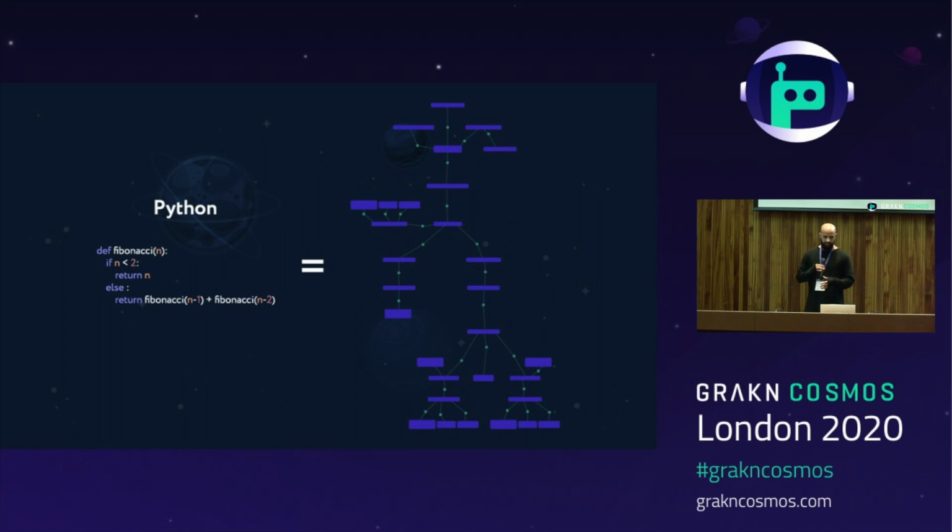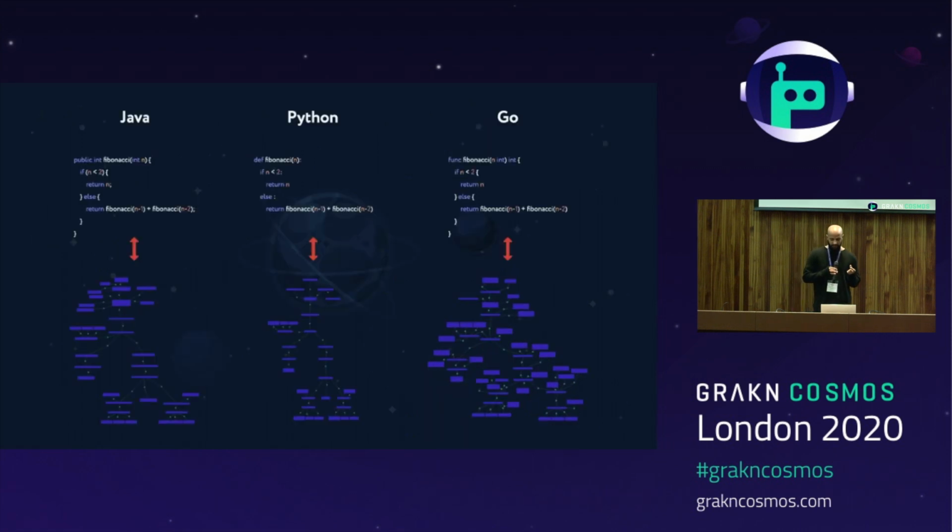There is a problem though, and that's that storing source code based on the abstract syntax tree presents a problem. Given that each programming language has its own syntax, the graphs they produce look similar, but they aren't isomorphic. This means that even though all three of these code snippets do the same exact thing, the graphs they produce aren't the same. So any queries that we execute against one language won't be fully compatible with other languages, meaning that we won't be able to perform actual language agnostic queries. And it creates the need for transforming these code snippets to a universal format.